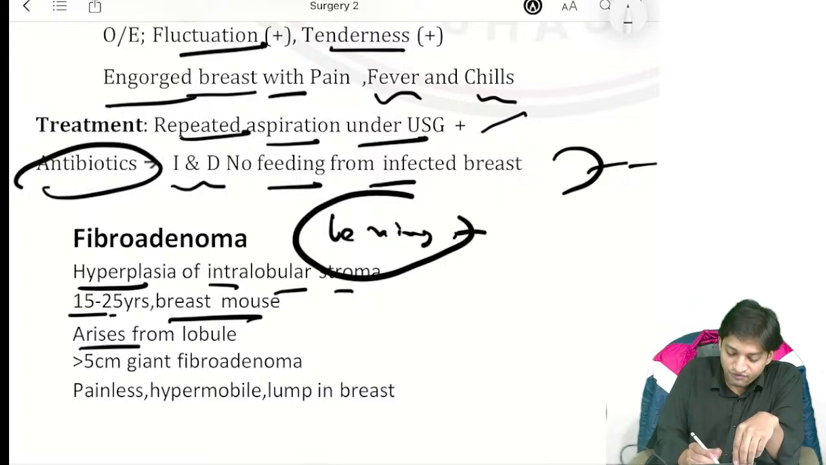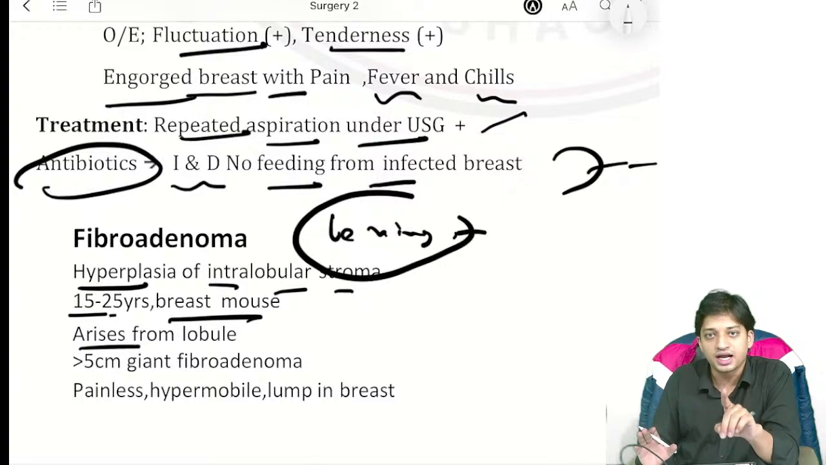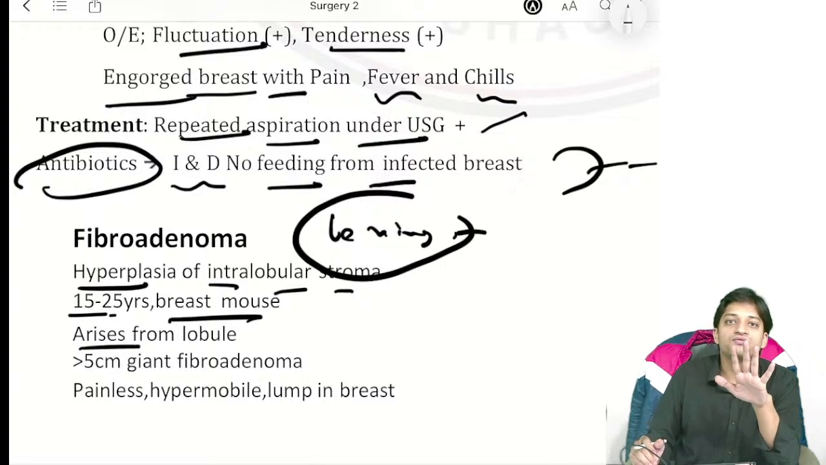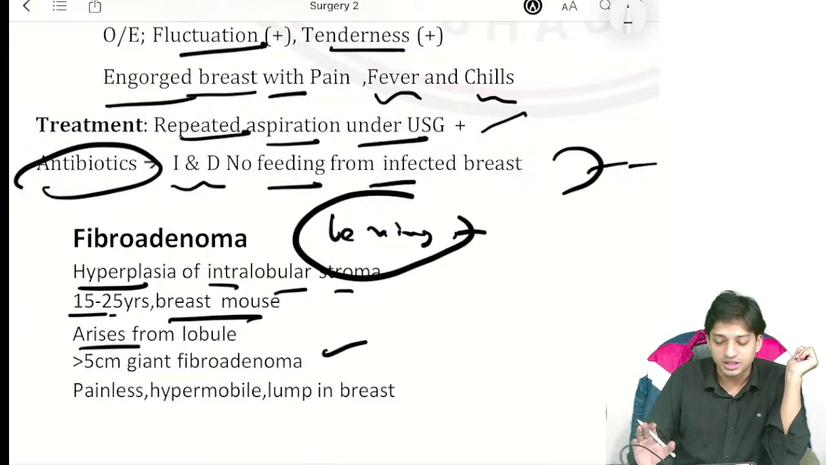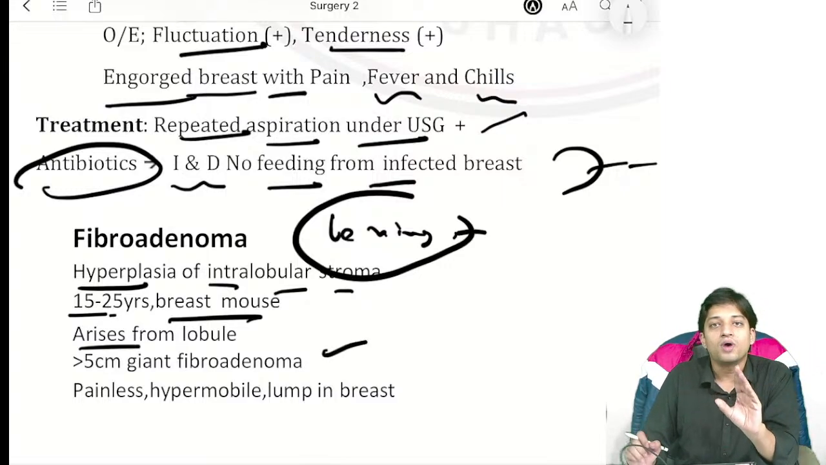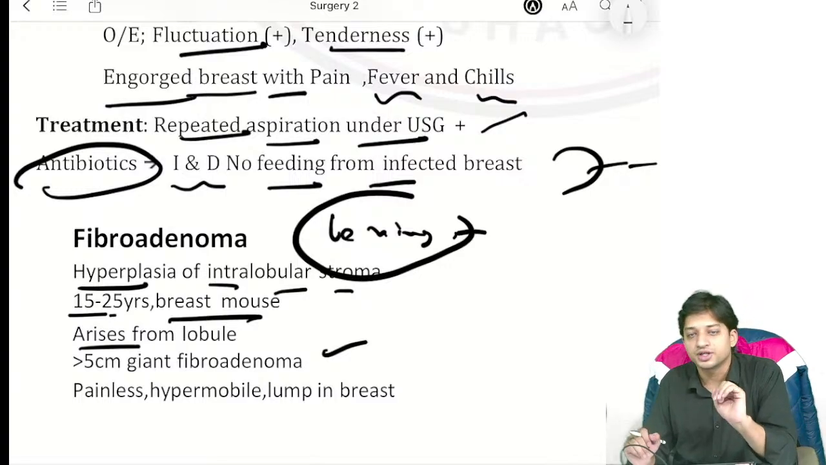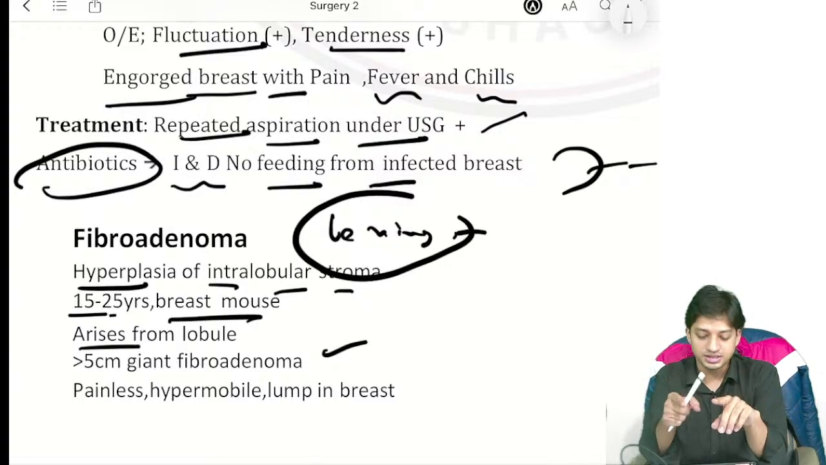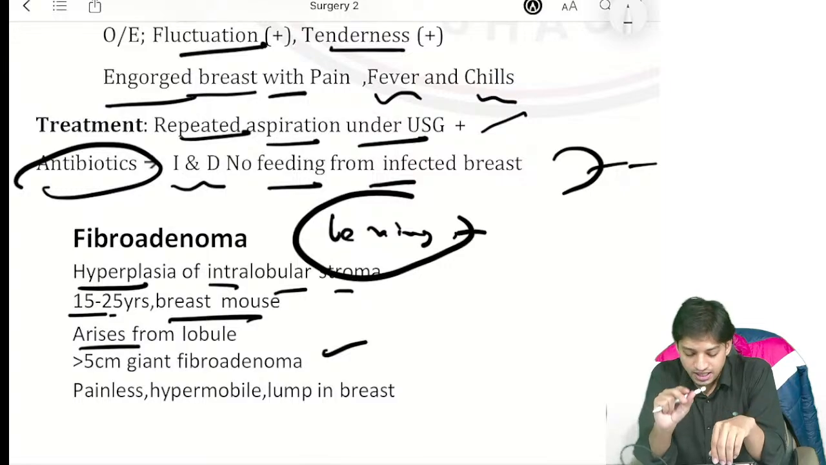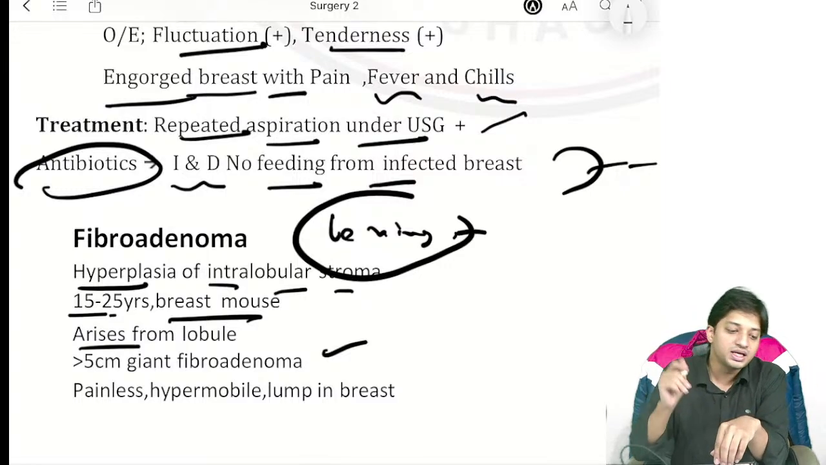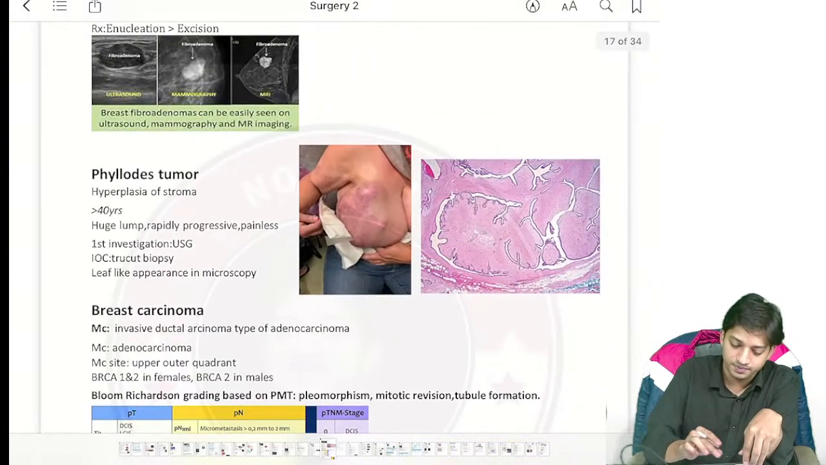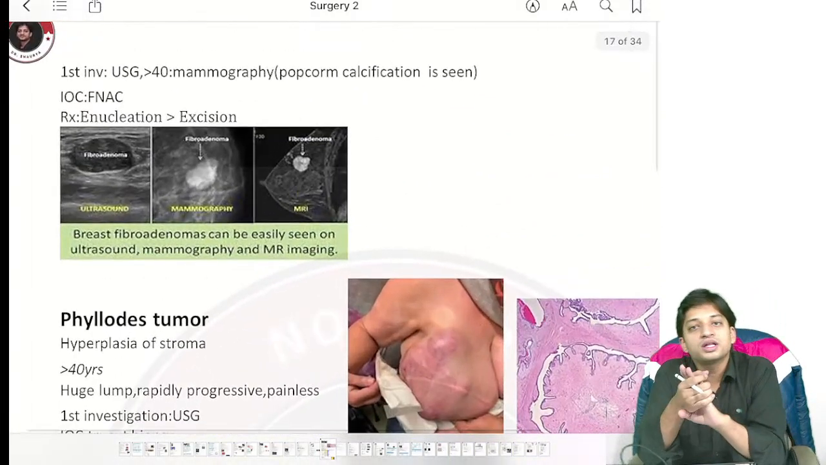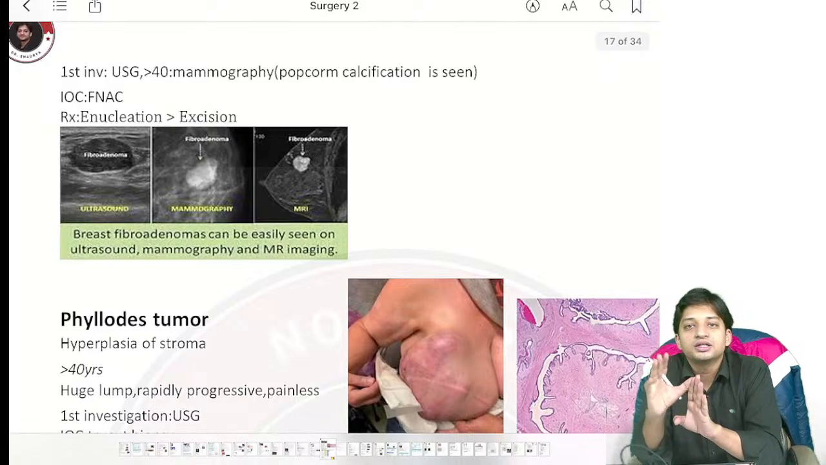Now, fibroadenoma, you have discussed, arises from the lobules, right? If the fibroadenoma is more than 5 centimeter size, it is giant fibroadenoma. Okay. Now, what will be the clinical features they will give you in the question? They will give you the lesion is hypermobile, it is painless in nature, and it is a lumpy lesion in the breast, right? Now, when you move forward, what will you see? So for the investigations, they have asked you a question regarding the investigation.